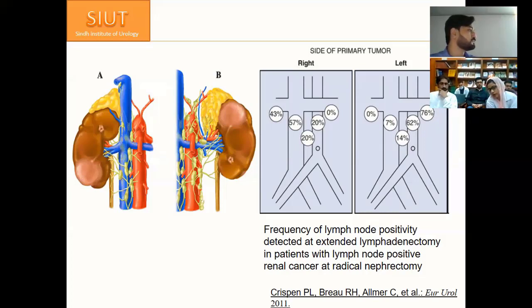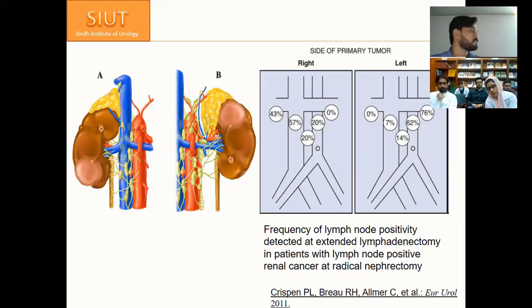Sir, regarding the guidelines, according to the EAU guidelines, if it is clinically positive on the CT scan, then lymphadenectomy is recommended, as he also mentioned.